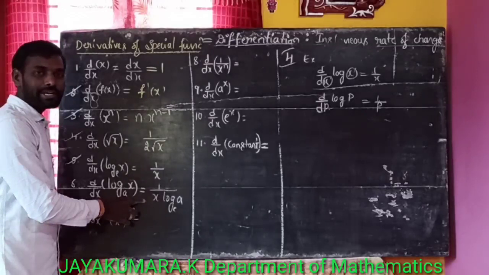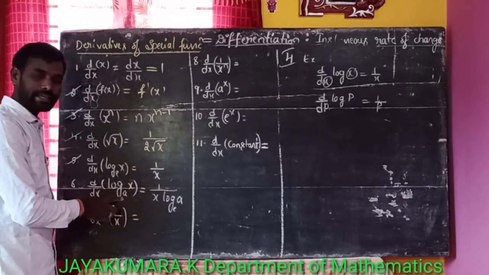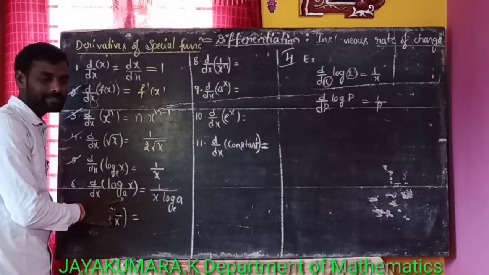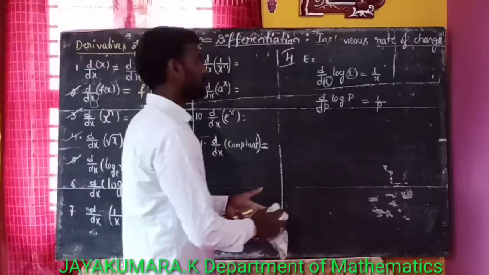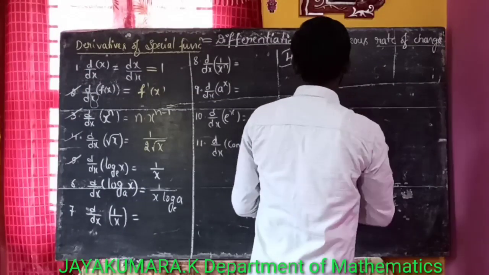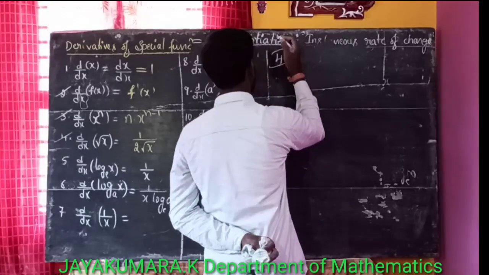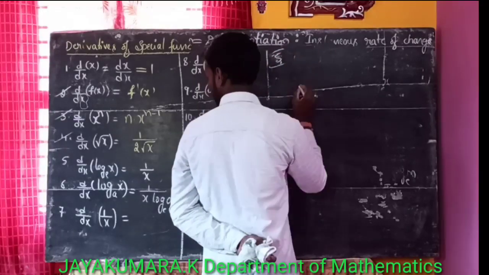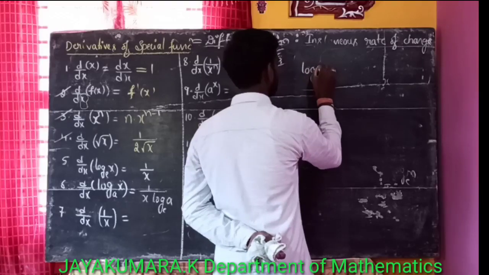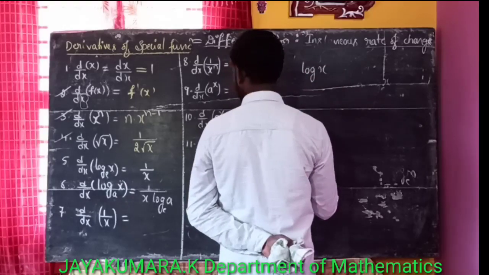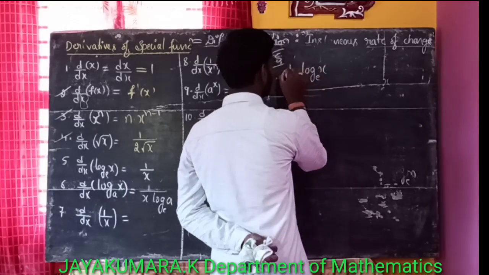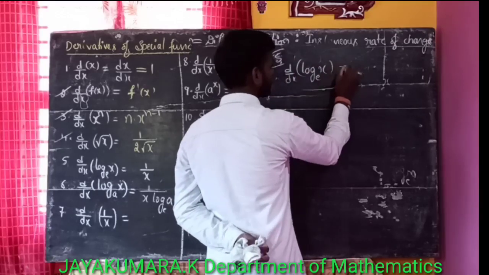Now for the base e, d by dx of log x is equal to 1 by x.